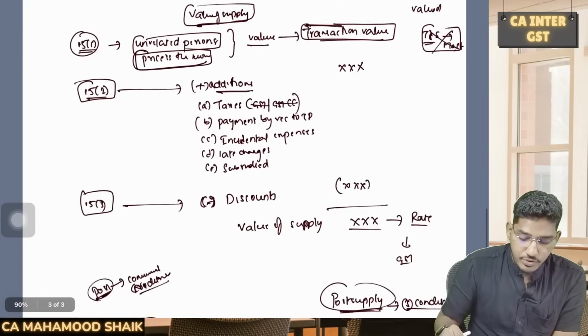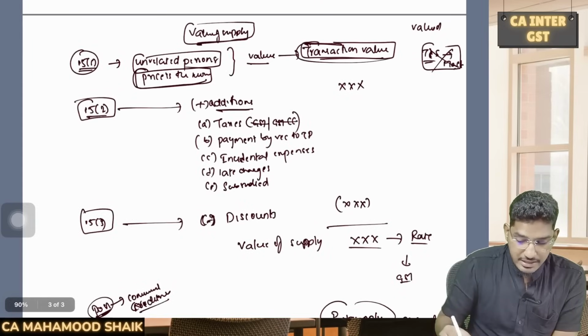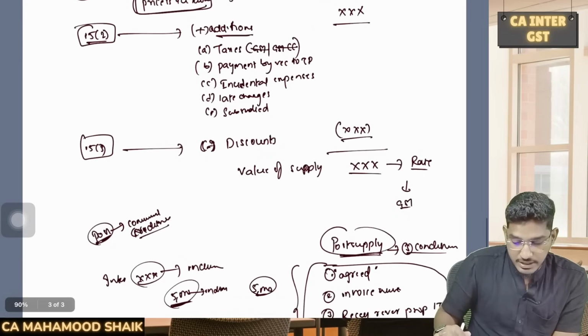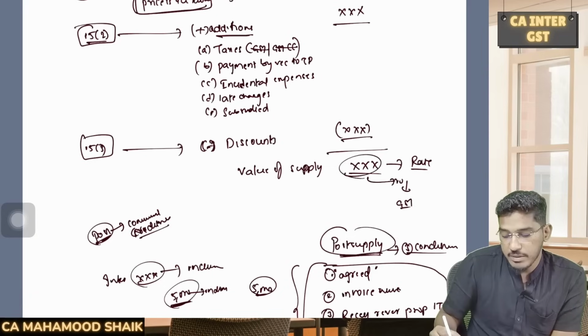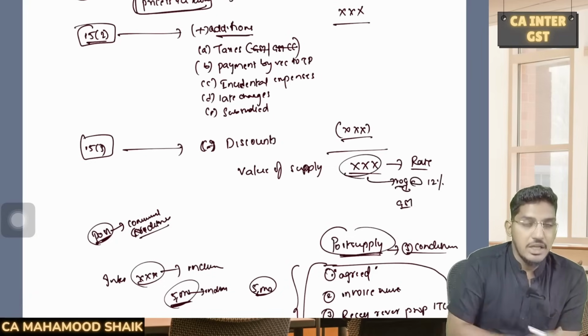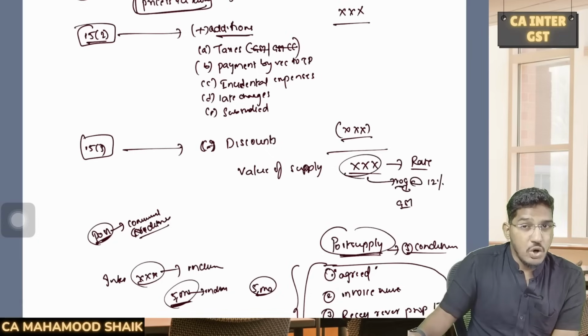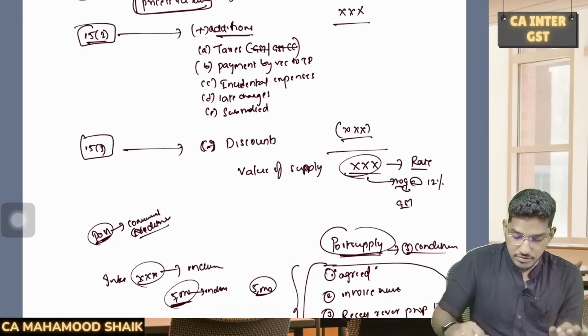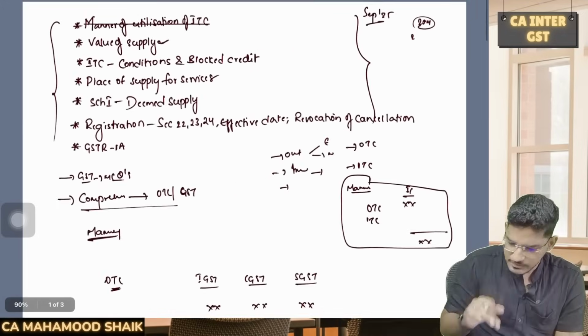So this is how, if you do all the adjustments where you have taken the transaction value, then you make all the additions, then you reduce the eligible deductions like discounts, and you will arrive at the figure that will become the value of supply. On that, multiply the rate of GST which is applicable on that specified goods or services. Clear? Able to understand? So that's all. We have completed the second topic.